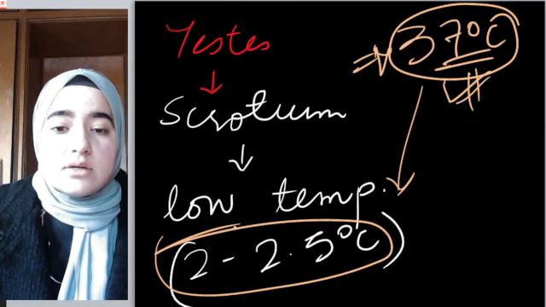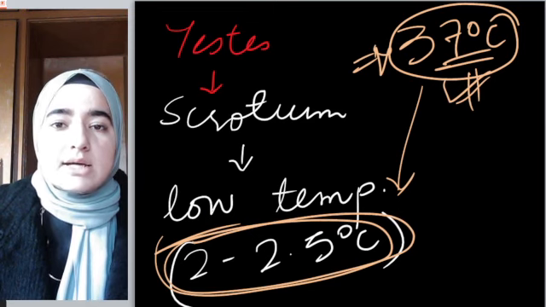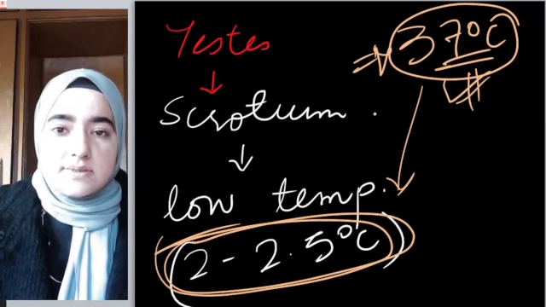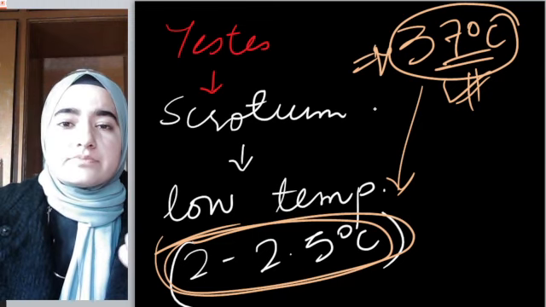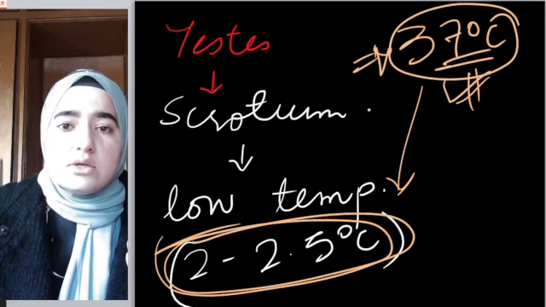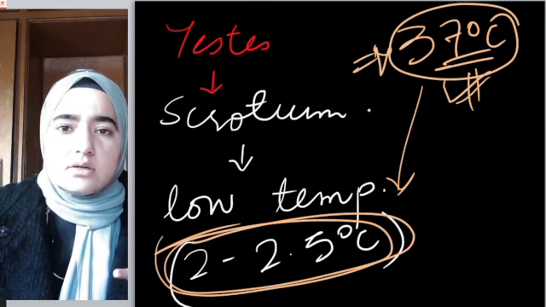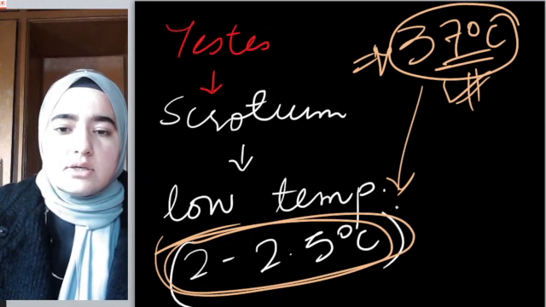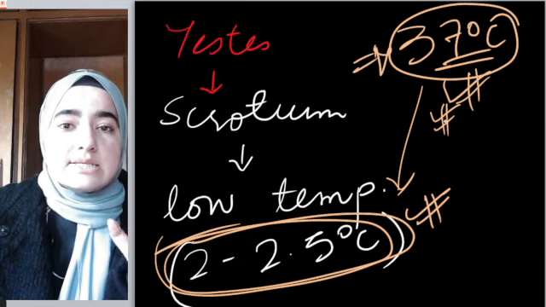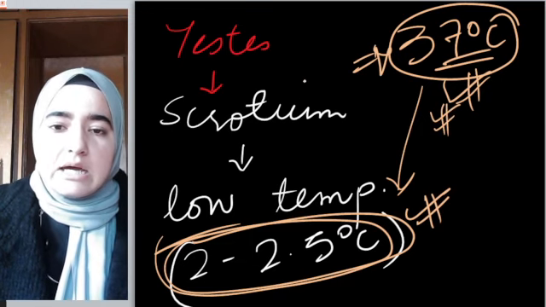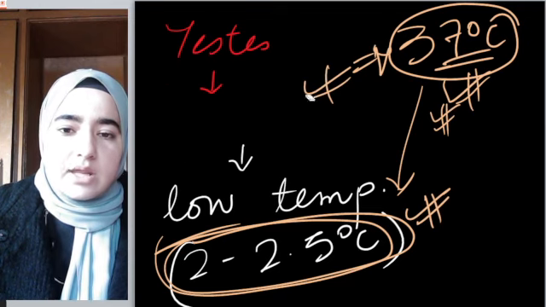Because it helps in spermatogenesis, the formation of sperm. Nothing would happen to spermatogenesis if the temperature were lower, but if the temperature exceeds, spermatogenesis will get affected. That's why they are kept inside a pouch-like structure known as the scrotum.